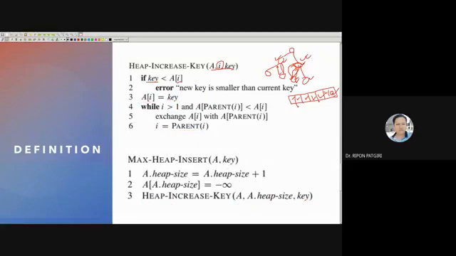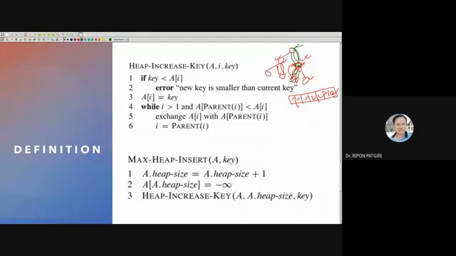So compare with that parent, and if this parent is smaller than this item, then move the item upward and move the parent downward, and again compare this item with its parent. If the parent is smaller, then move downwards and move upwards, so it will be the largest one.